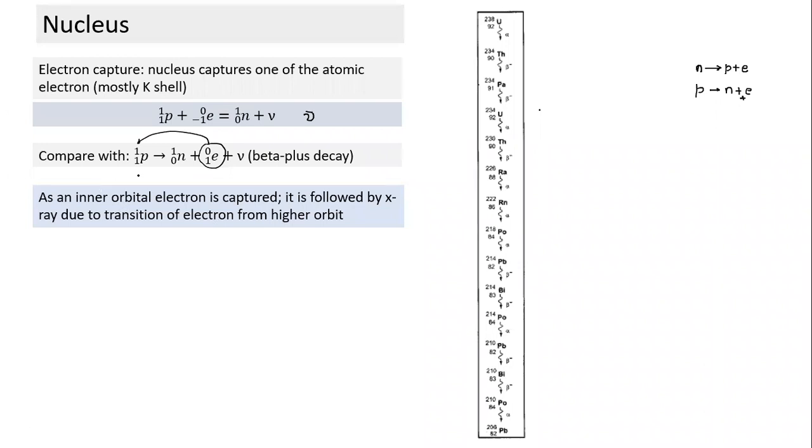So we have come across two types of decay. What are the two types of decay? Alpha decay and beta decay. And beta decay also is plus and minus. And we have seen decay doesn't necessarily happen in one step. It happens in multiple steps. The reason why it happens in multiple steps, you see, let's take a very common case, the case of uranium.